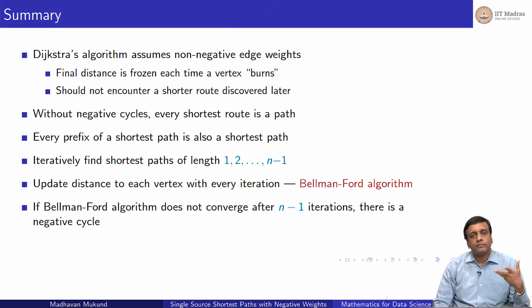And the property of this fact that the shortest paths are monotonic, in the sense that every path is an extension of a shortest path, guarantees that after n-1 steps, all these updates will converge unless you have a negative cycle. So you can also use this algorithm to find negative cycles in that sense. If you go through this whole process and you do it one more time and you find a decrease, then you have a negative cycle.